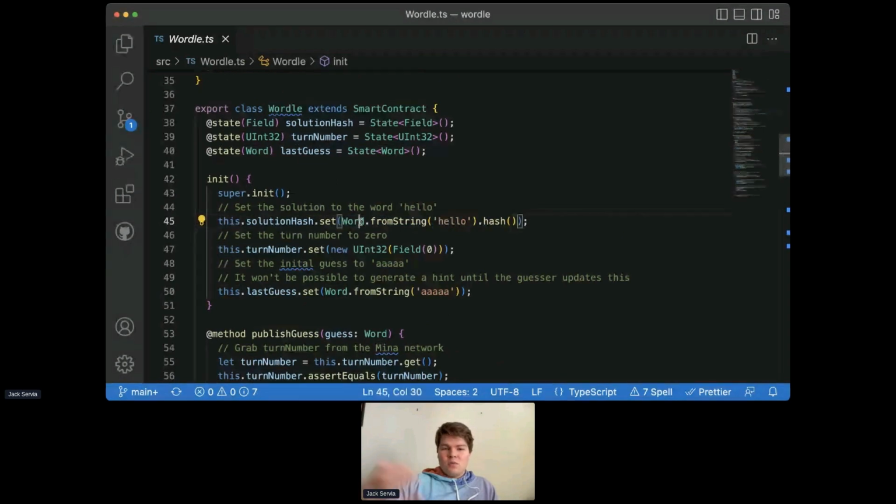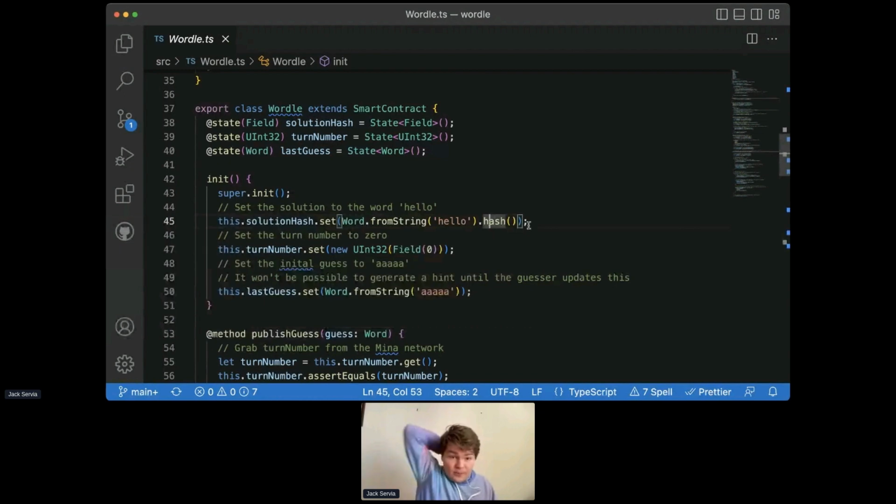So now we have a word, basically an array of 5 field elements that is associated with hello. And then we call the hash method on that, and we get a hash back. And so then we set this to our solution hash. In this case, the solution for this game is hard coded just for the sake of simplicity, but you could just as easily have this be something that's configurable using a method that checks that you're an approved user to change the solution or something.